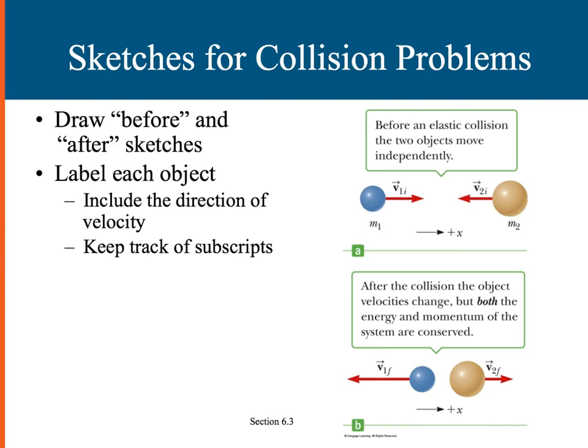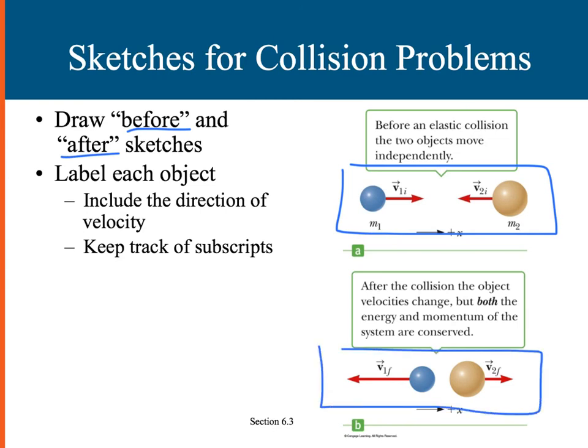As mentioned before, it is important to draw a sketch before and after the collision, so you have a picture of what's happening before, what's the direction of our velocities, and therefore what's the direction of our momentum, and then draw a picture after so we can get the same information. Keep track of all the subscripts.